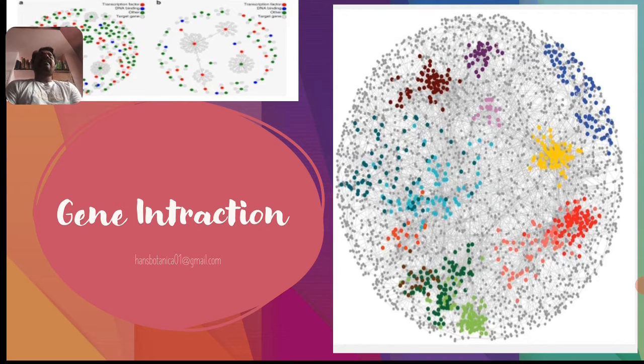In the year 1900, the 3 persons who rediscovered the Mendelian laws were Correns, Tschermak, and Hugo de Vries.